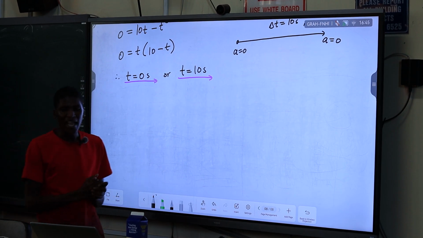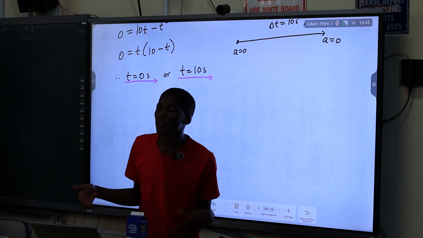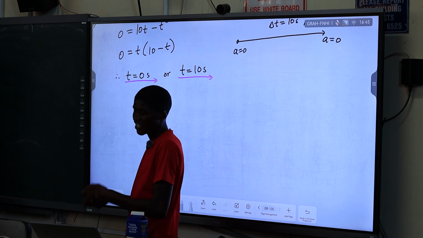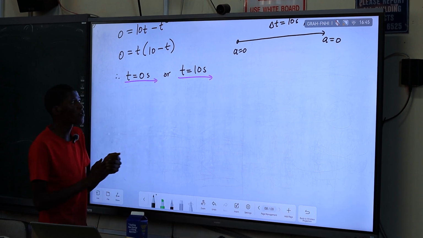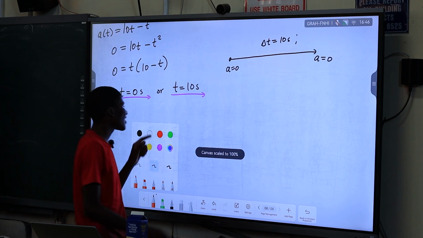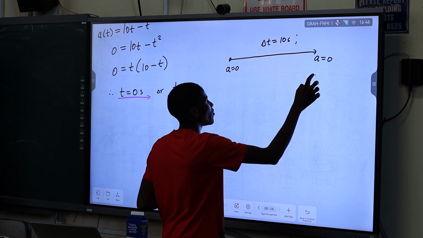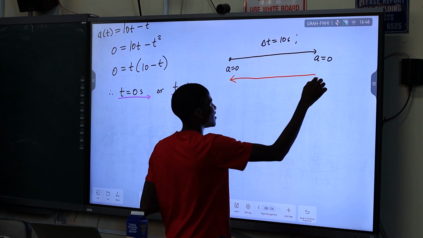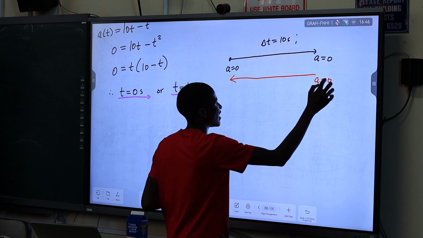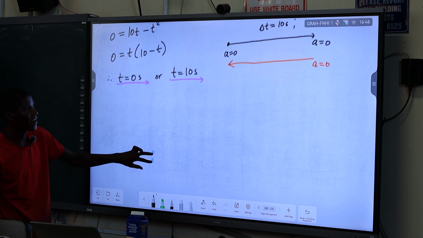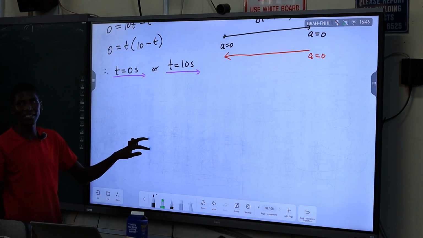Now, actually velocity, because the question says find the velocity when the acceleration changes direction. So which time are we going to pick? 10 seconds again, because now your acceleration is changing direction here at the point 0. So the velocity then, we need to try and find it.